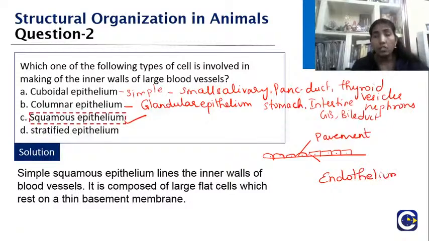See, one thing children, when you are reading a question, from the question itself you should think of hundreds of clues and answers. So what is the probable question that the examiner might put forth in the next forthcoming examination? So you have to analyze all the possible views and study. So what is the other name for this? It is called the endothelium. And stratified epithelium, we know it is a multi-layered epithelial tissue. So coming to the squamous epithelium, apart from the blood vessel, in the next exam they can ask where else it will be lining.